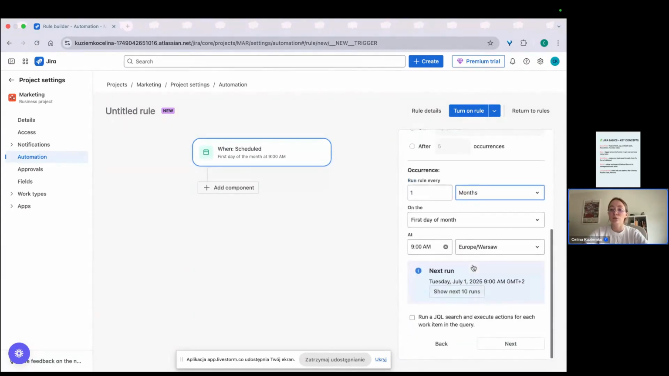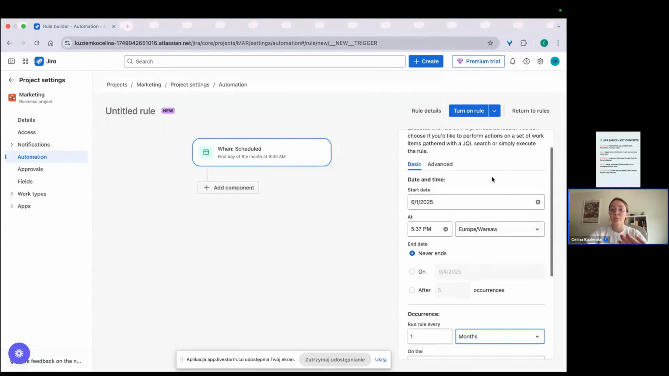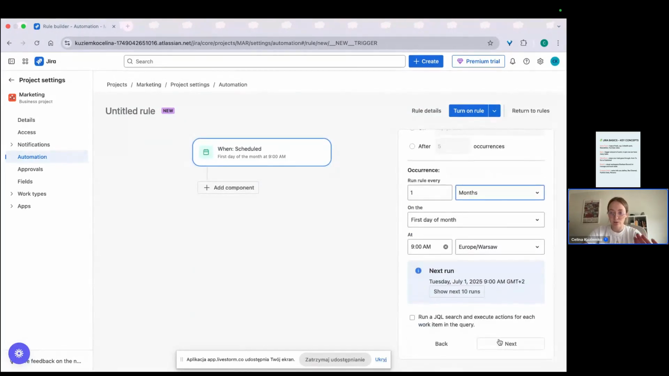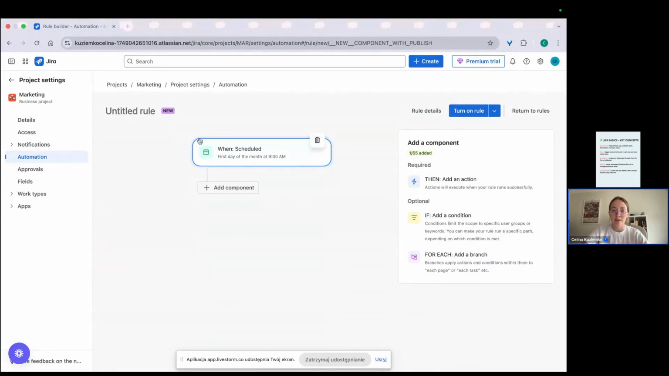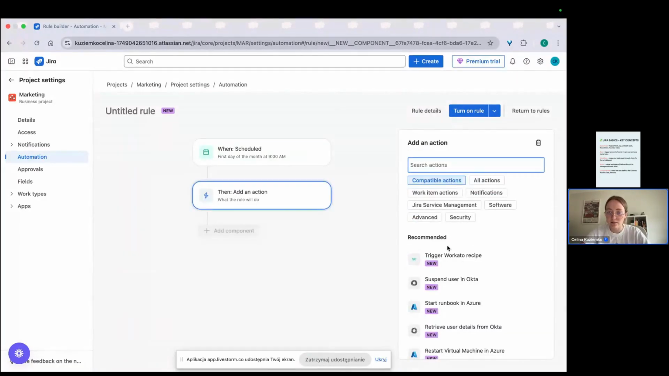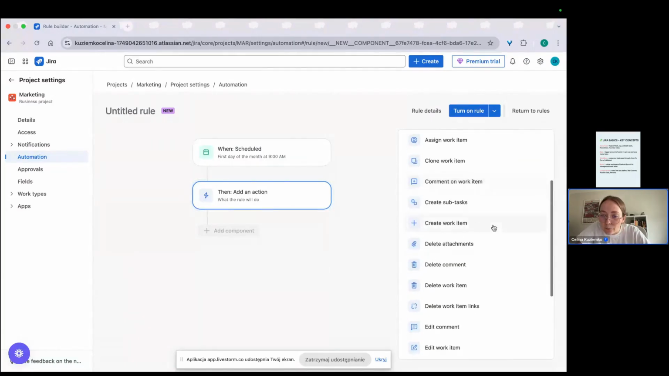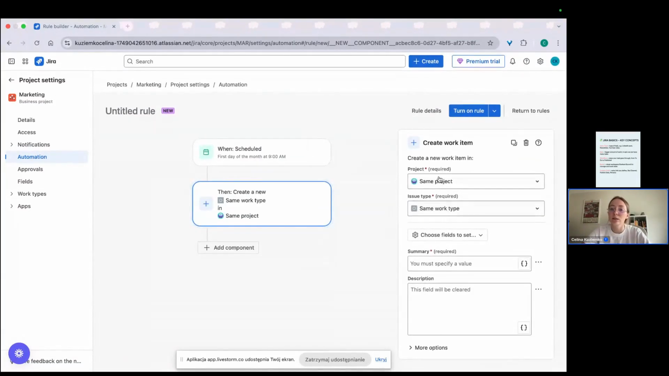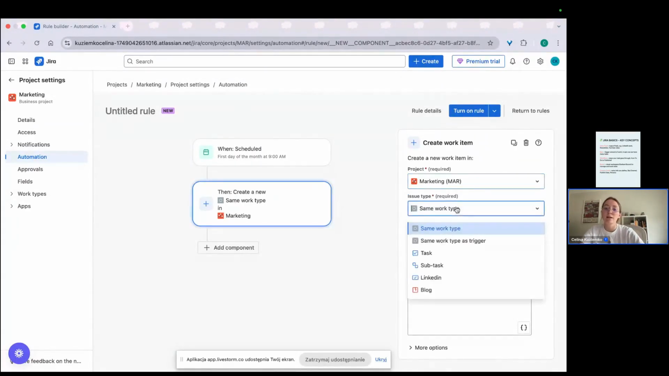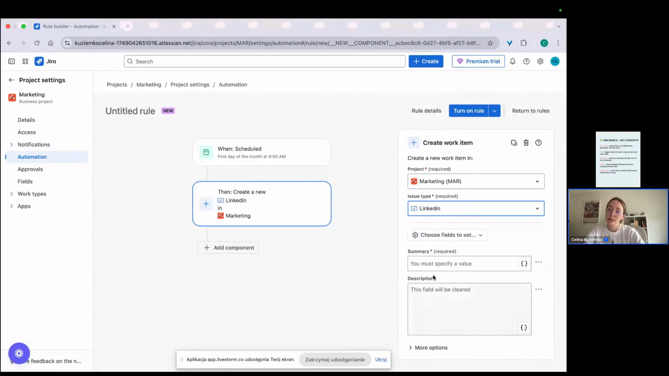So if you want to base this on a date, this is how it looks like, and we have this step already created, and now we need to add an action. And right now, for example, let's choose work item actions, and let's choose Create work item. And now, in the same project, meaning the marketing project, you can choose, for example, the LinkedIn issue type.